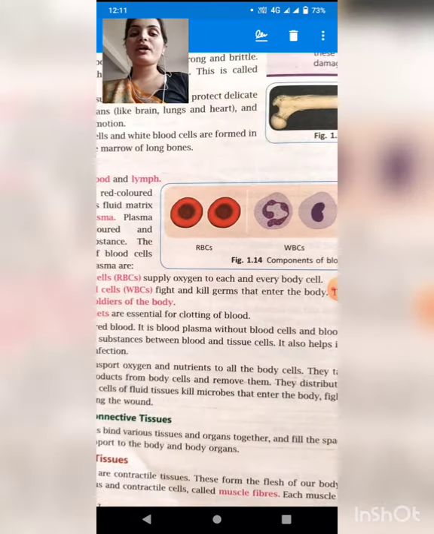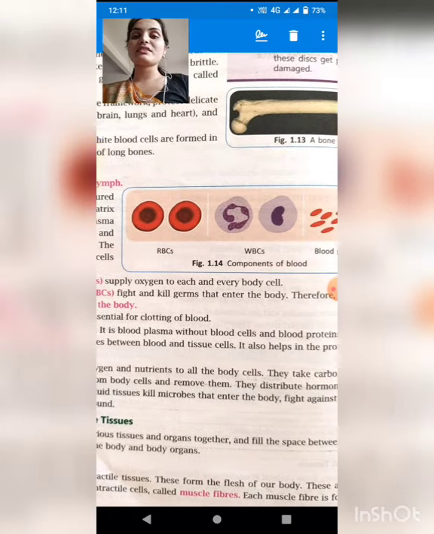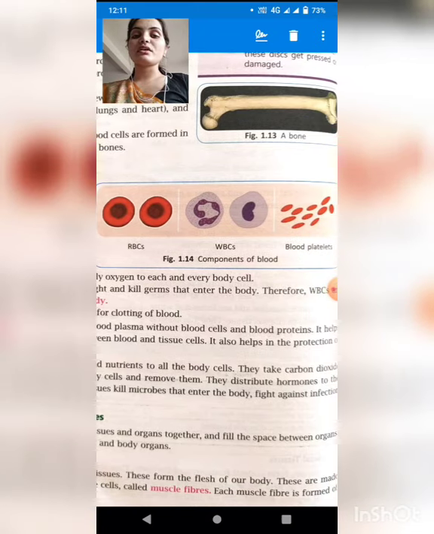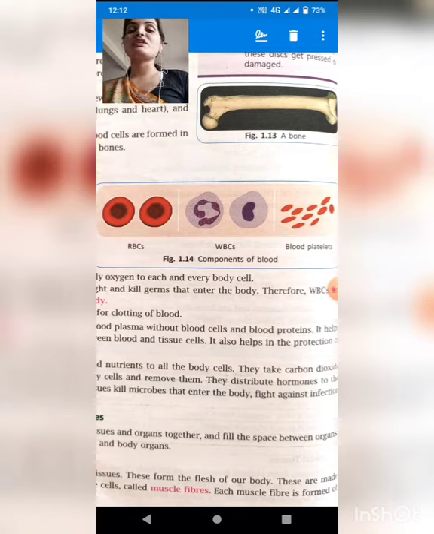See figure 1.14, the first diagram is RBC, the red color, the second is WBC and the third one is platelets. RBC is the component of blood due to which the blood is red in color, because RBC contain hemoglobin. After that the WBC is white in color, and platelets is a fiber like structure responsible for blood clotting. And why WBC is important? Because they kill pathogens, means harmful foreign particles.